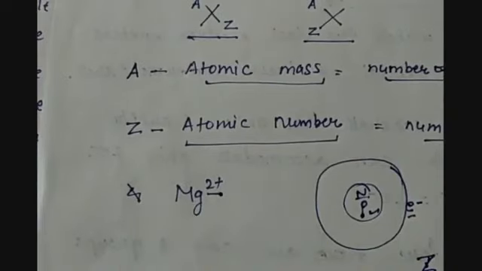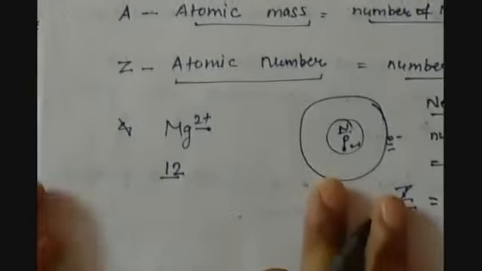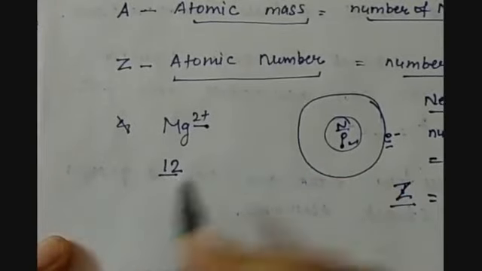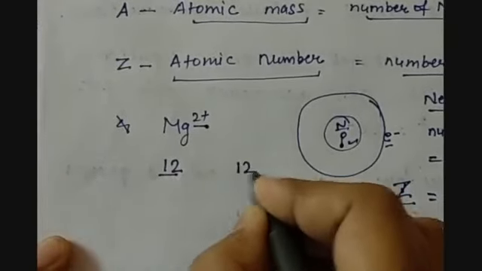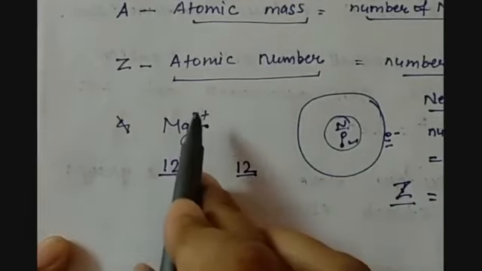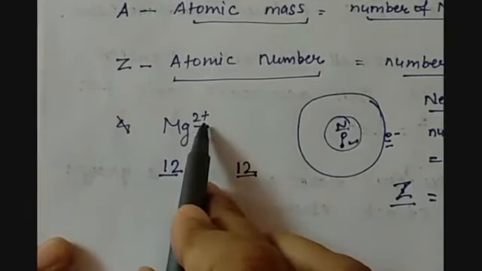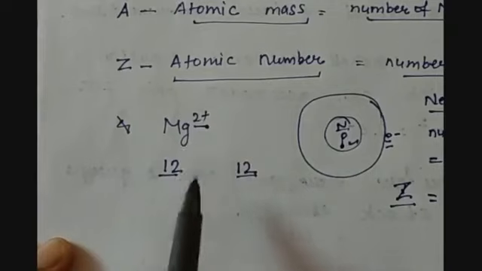That means how many electrons are there? Because Mg has atomic number 12. That means here protons are 12, but still it has a 2 positive charge on it. That means the positive charge is more and the negative charge is less here.